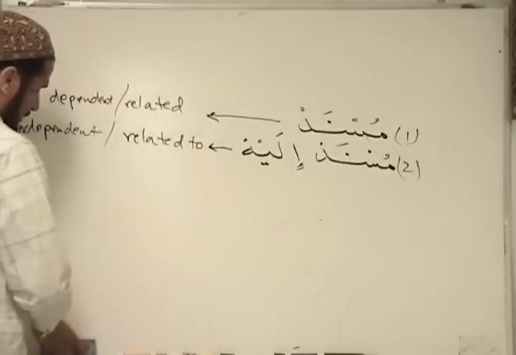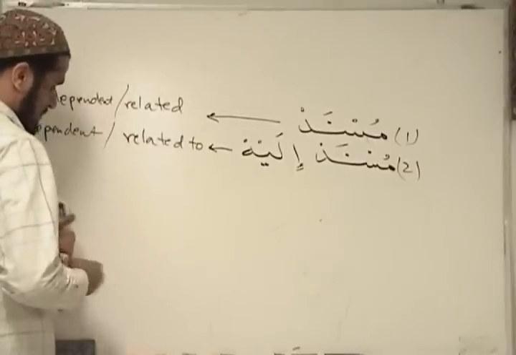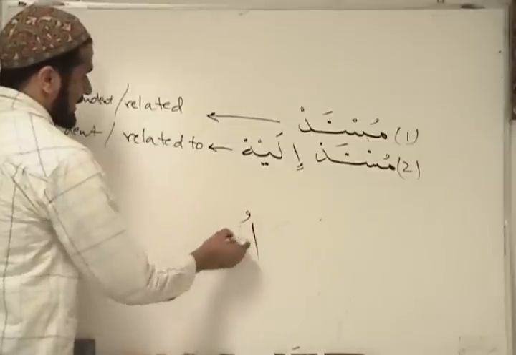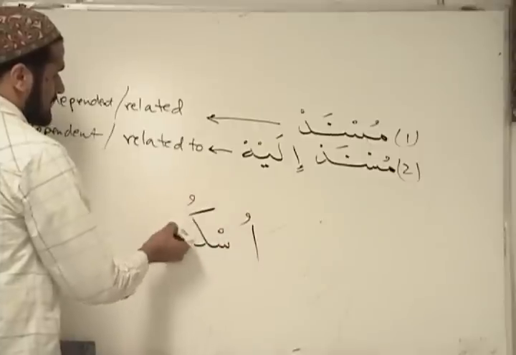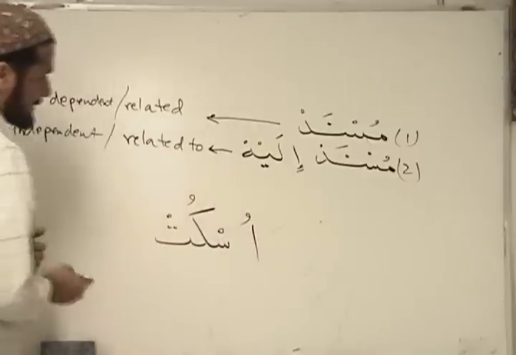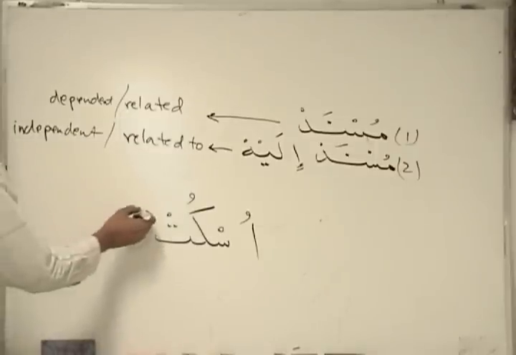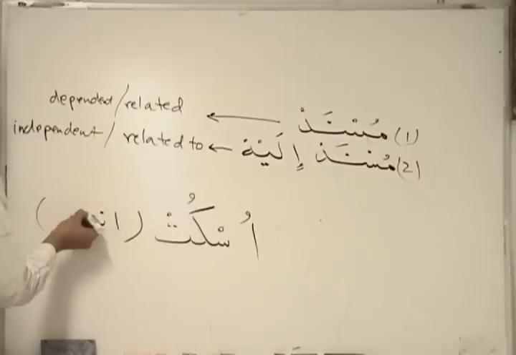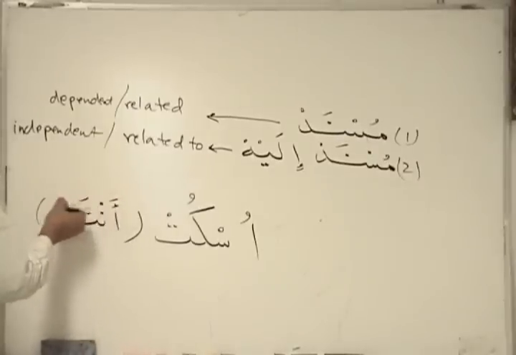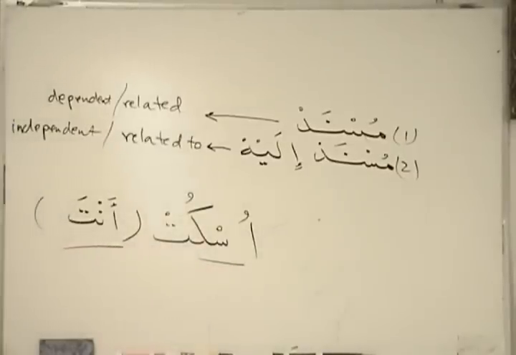How about this example? You say uskut. Be quiet, right? First of all, it's a compound because we have hidden anta, right? Uskut anta. You be quiet, right? So again, we have to have a musnad and musnad ilayh. Which is which?